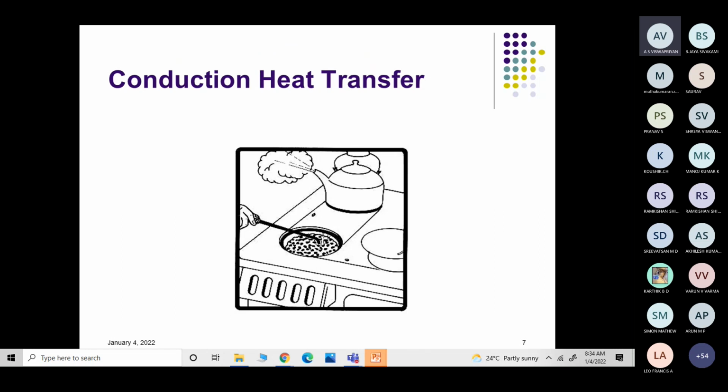Not only power plants, refrigerators, internal combustion engines and air conditioners, even in the cooking industry the concept of heat transfer is very much important. What is the use of those copper-bottom vessels here?